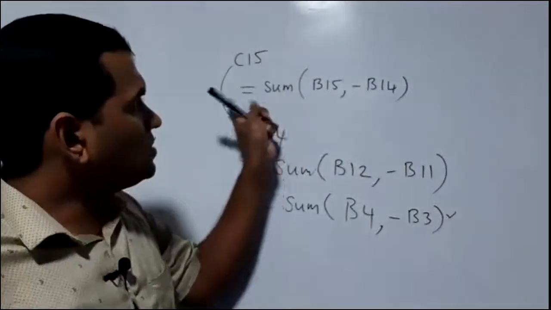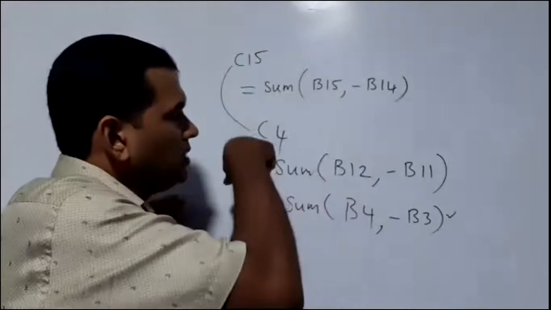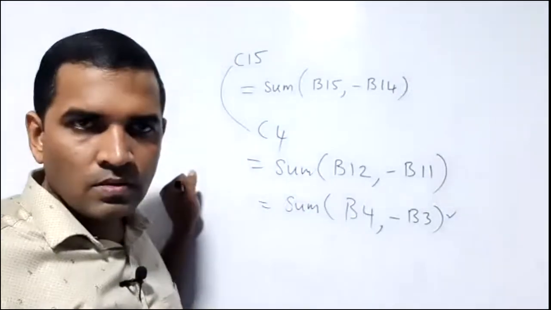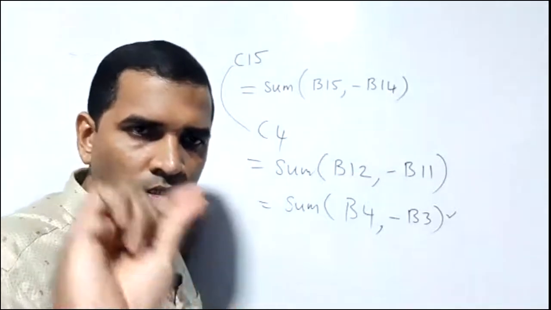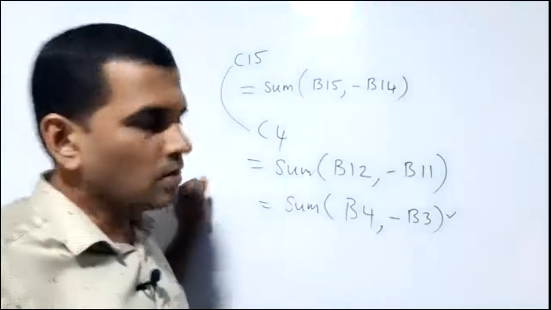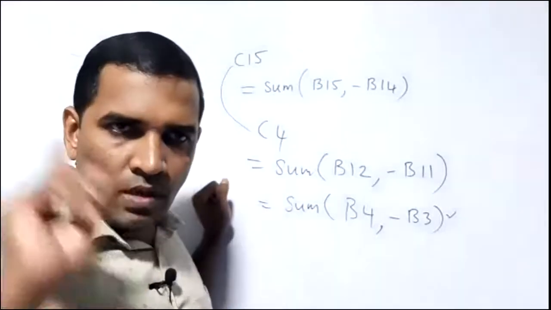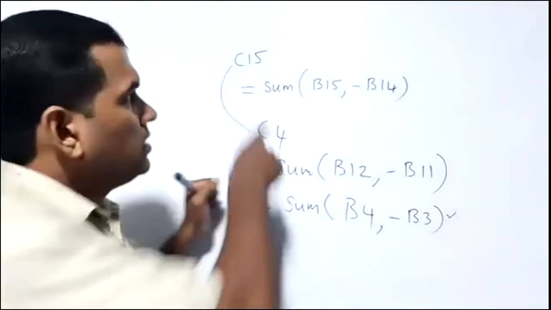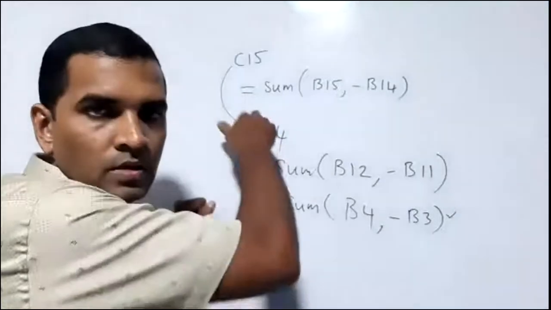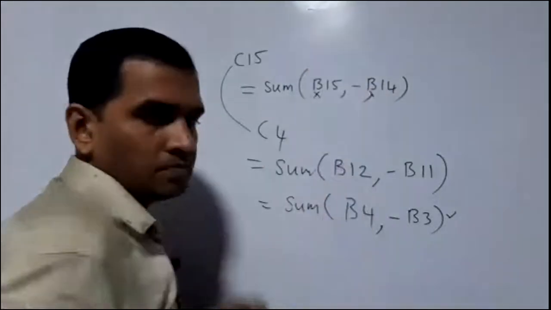Look here, this is in C15. Now it will be copied to C4. So what is the first thing to be checked? Whether we change the column or row going from C15 to C4. Now we can understand that the row is changed. Nothing changed in the column, so there is no change in the column letter.